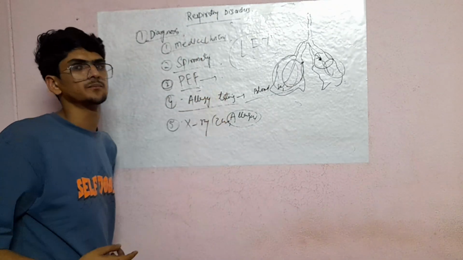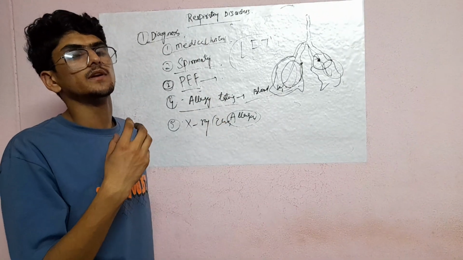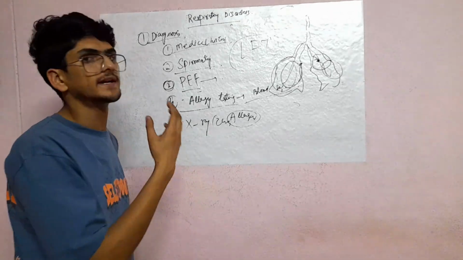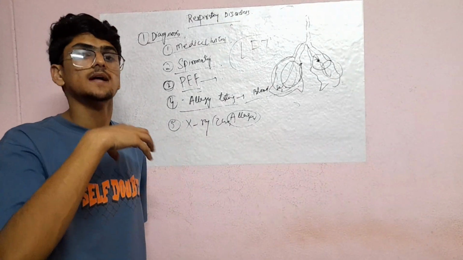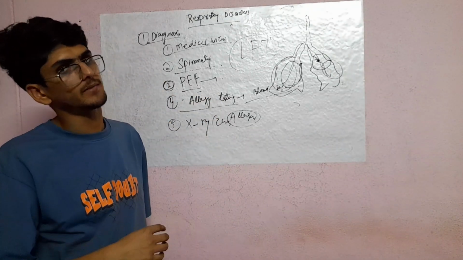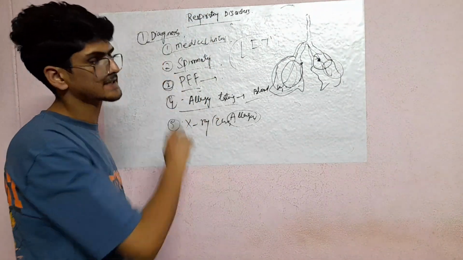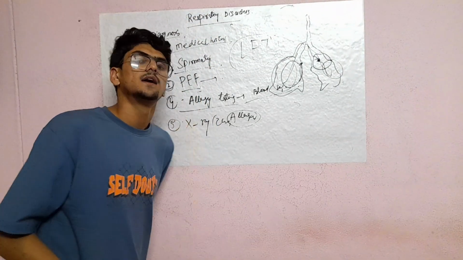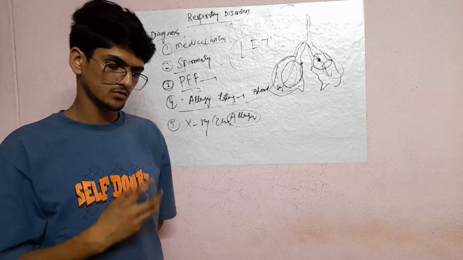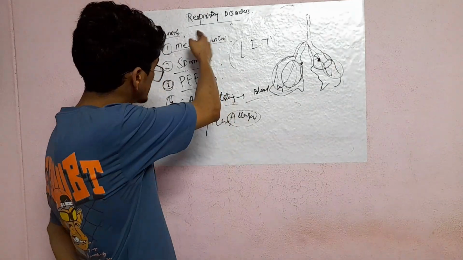Next, allergy testing. The lab technician will take your blood sample. He will examine the presence of allergens in the blood sample. So there may also be chances of asthma. Next, X-ray. So this is the common thing. This is the first primary thing, and those are the second primary thing. First will be the medical history.